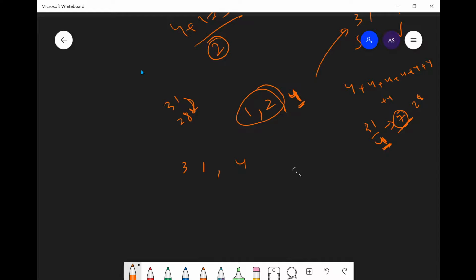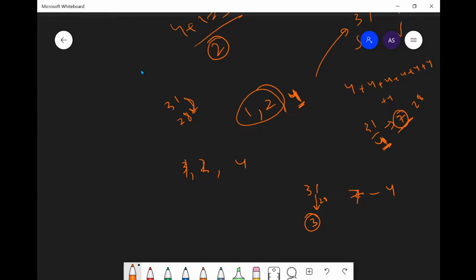So we have reduced the problem to this: out of 31, we have used 7 coins of 4, so 28 has been paid. The remaining value is 3.